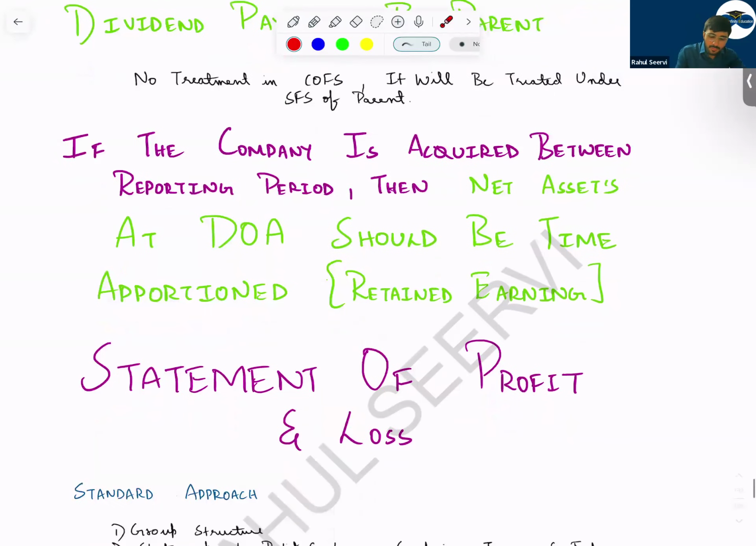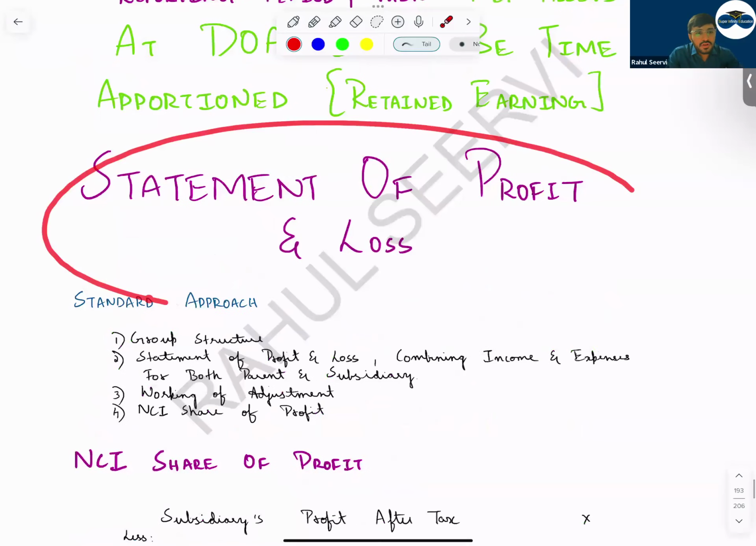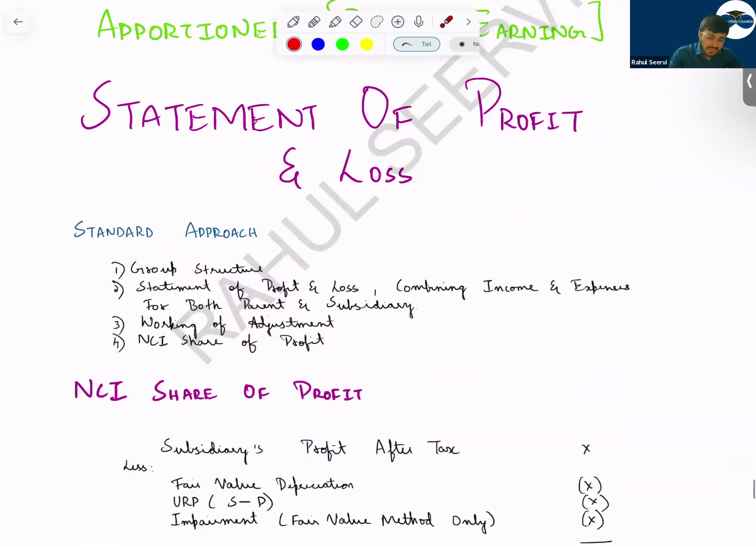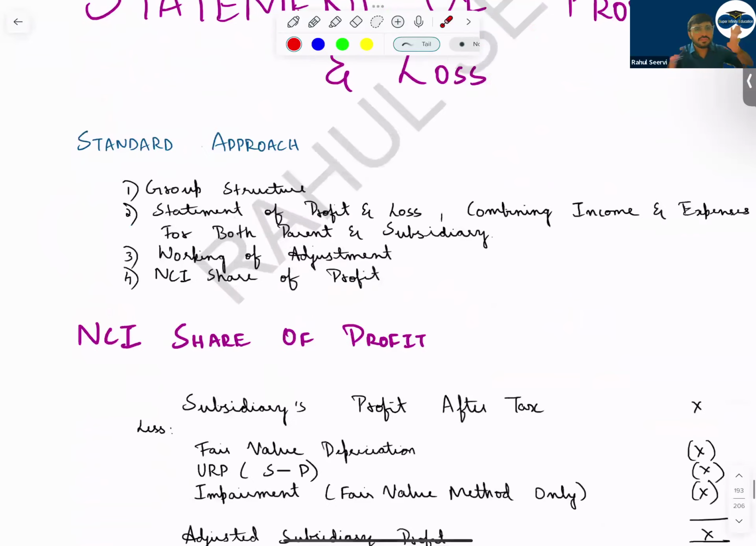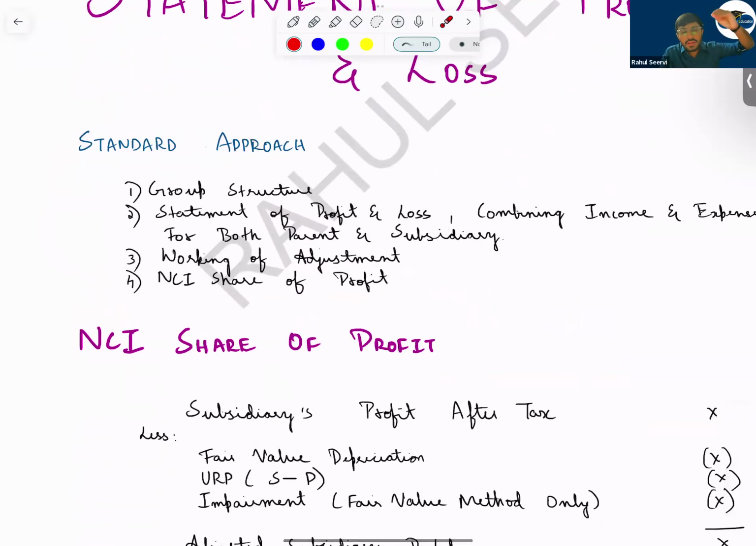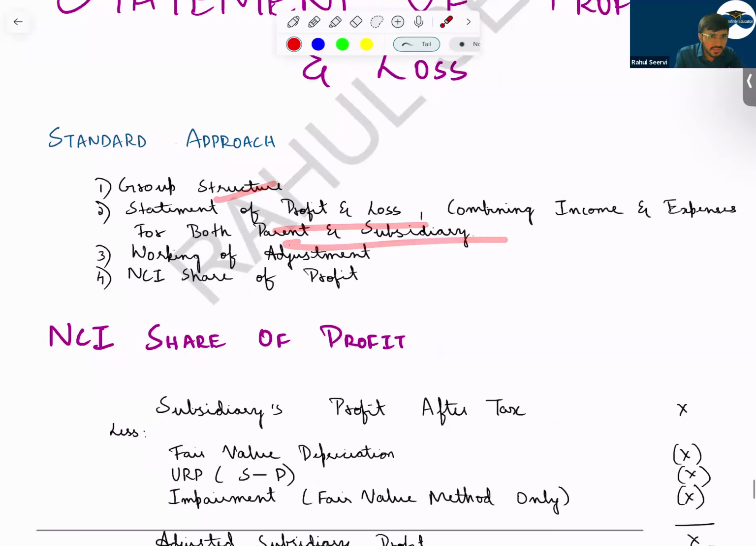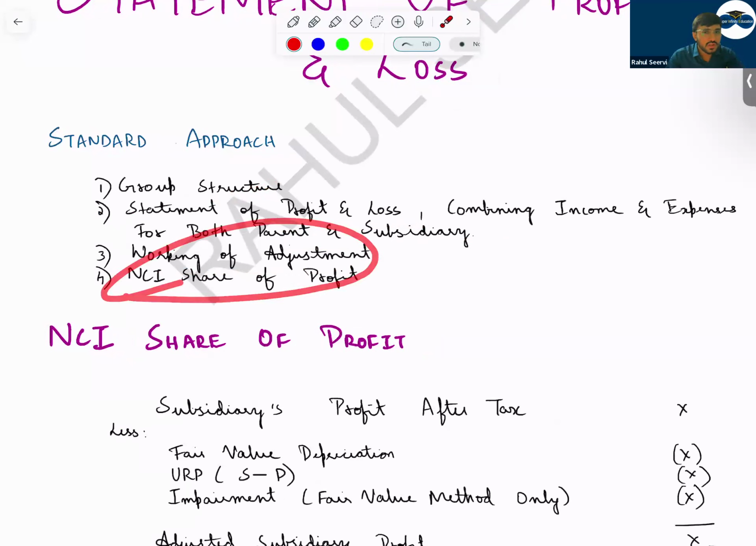Then coming to the statement of profit and loss. In the case of the statement of profit and loss, what do we do? The standard approach is that each and everything we will add. We add the revenue, income, expenses, everything. First, we do the group structure, add each and everything of the parent and subsidiary, then do the workings, remove the intra-group items, and then do what? NCI share of profit. Very important. You have to do this.